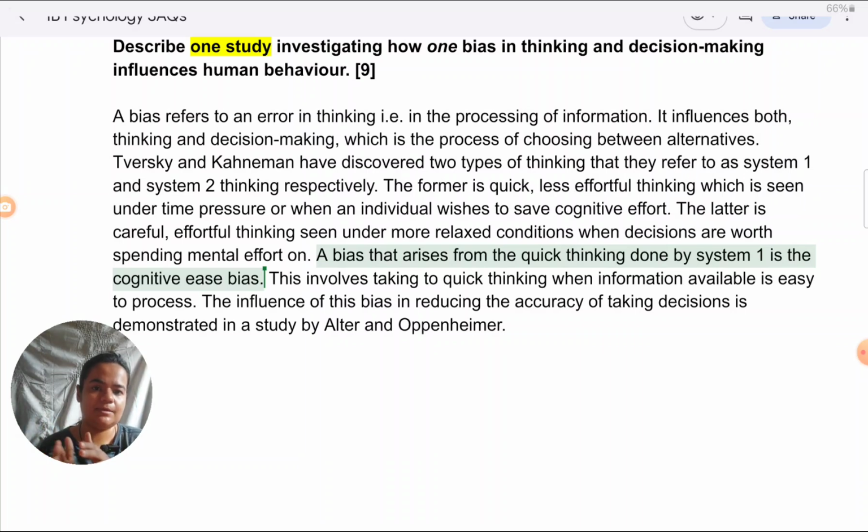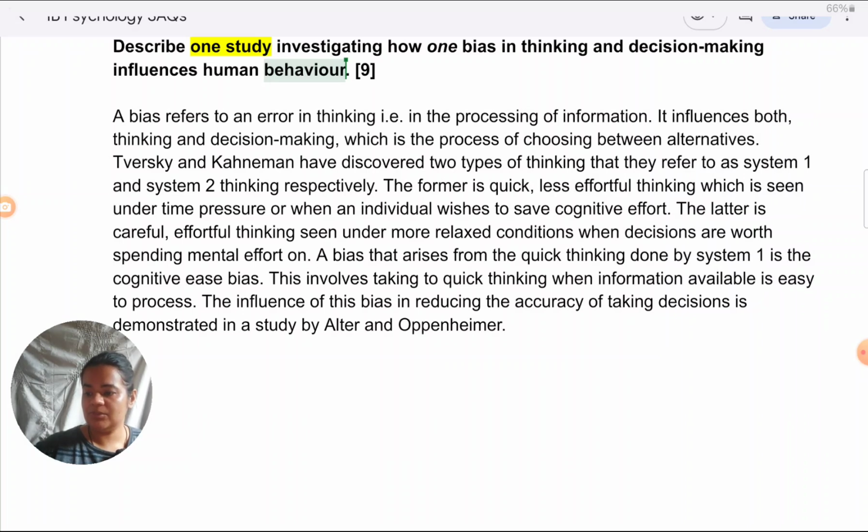Many students beat around the bush. They will describe system 1, system 2, describe the study, everything. In the end, they mention what's the bias, so they don't even mention. When they're asking you in a question, one bias in thinking and decision making which influences one behavior, please identify the bias, clearly, explicitly name that this is the bias. Also, explicitly name the behavior, how it is getting influenced by this bias before you write anything about this study. That is called signposting, and it's a very, very clear, organized way of writing.